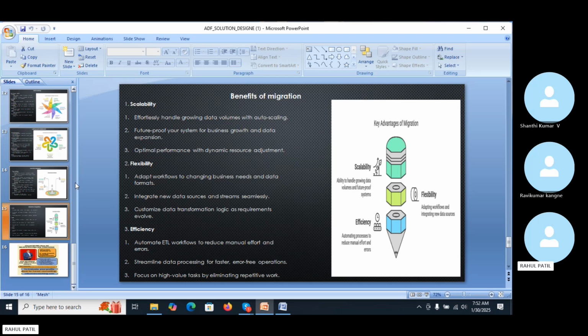Also we can apply any customized logic as per our business need, and efficiently automate the ETL workflow, reducing manual effort and errors while processing the data. It will be faster, error free, and optimized. So focus on high-value tasks and eliminate repetitive work. We can go for the ADF to perform this activity.